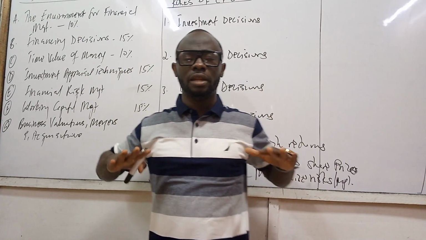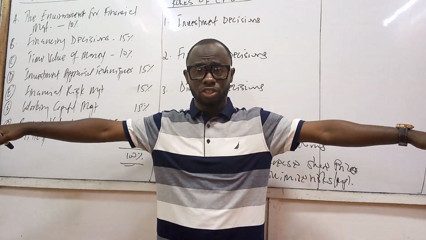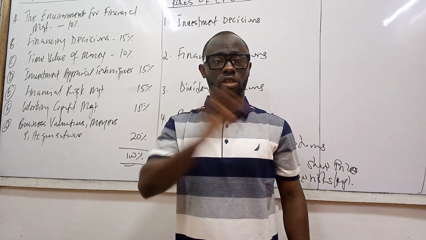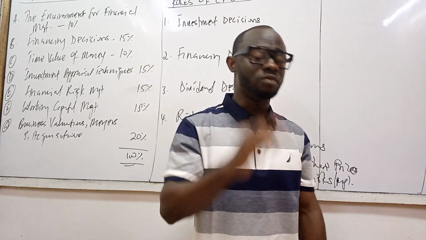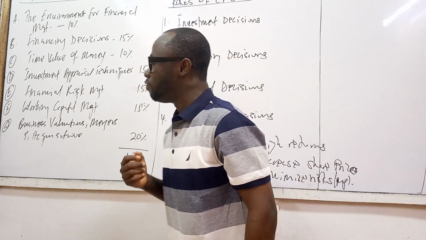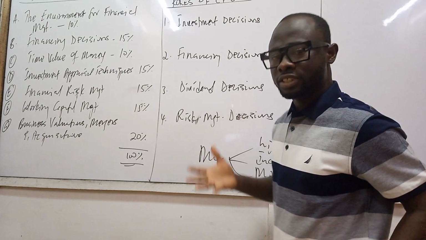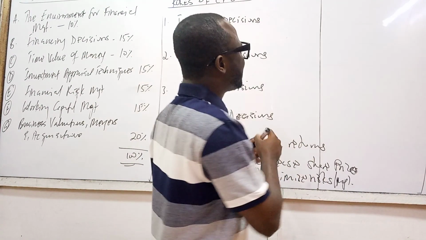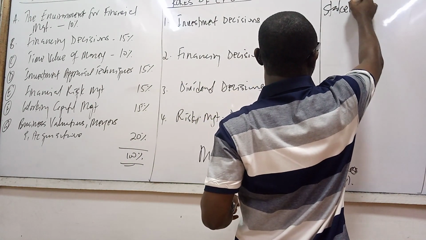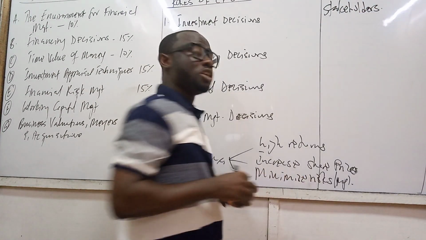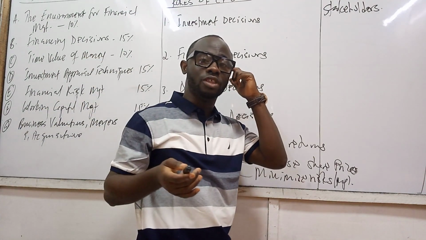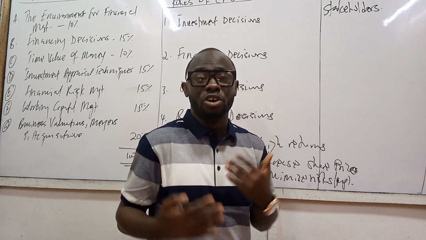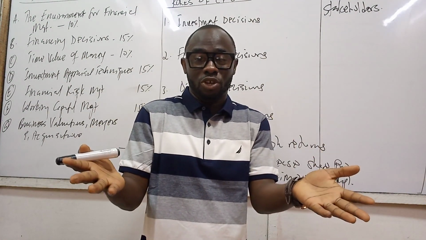So having this at the background, that is the role as financial managers. That is what we want to do. We want to find out how we can maximize the wealth of the shareholders. That is our goal, that is our objective, that is our assignment as the CFO of the organization. So to achieve this maximization of the wealth of the shareholders, now remember, we have what we call stakeholders. Just want to make sure that I touch on various things here. You learned this in KG2 already, so I'm not going to go deeper into it here because you know it already, right?